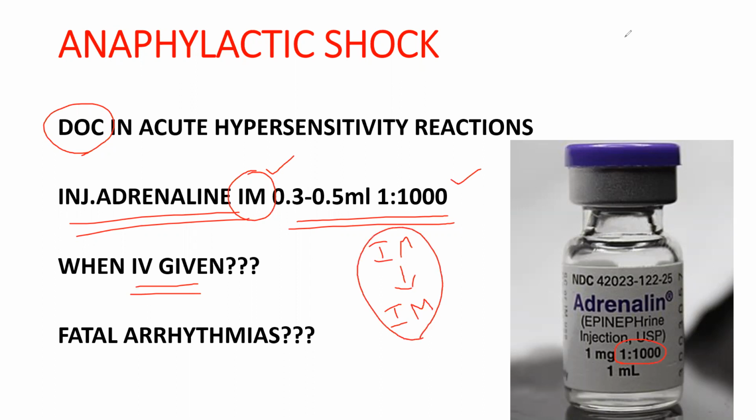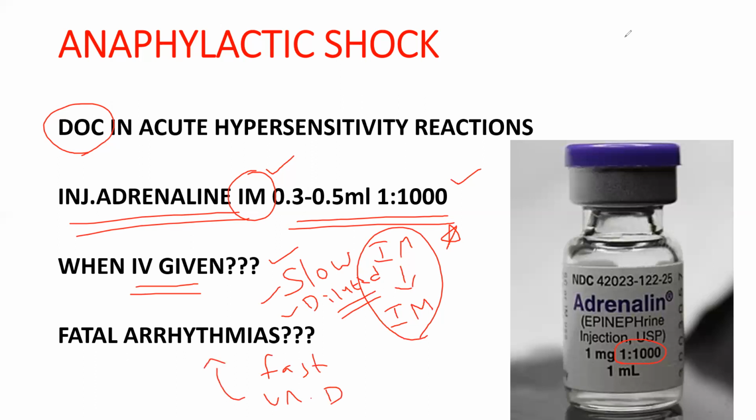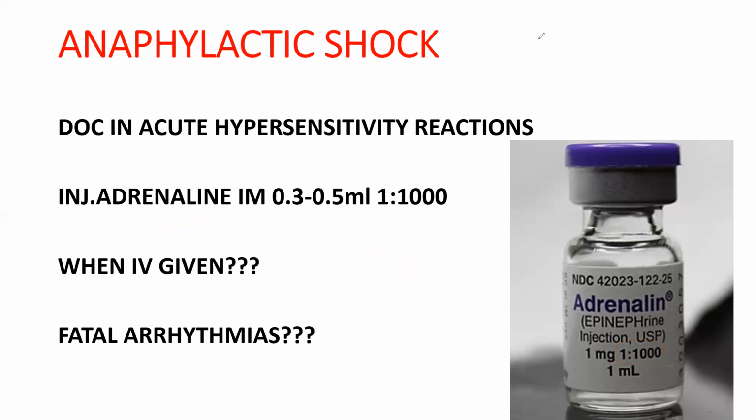But still the patient is not responding, that is, adequate circulation is not there and adequate absorption is not there. In those situations, we'll give IV. So if IM fails, we'll give IV. But that IV we should give in a very slow manner and in diluted form, right? Slow and diluted form. Suppose you give it fast and in undiluted form, it will lead to fatal arrhythmias and the patient will die. So this is the thing with adrenaline.